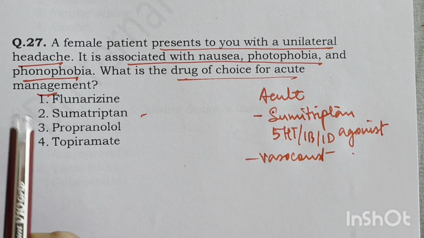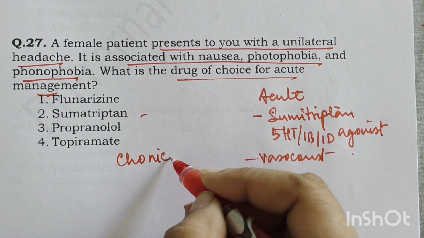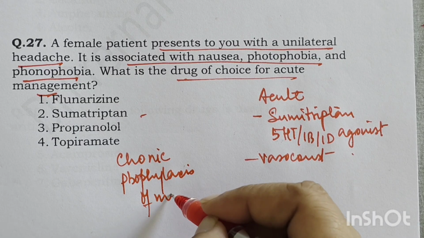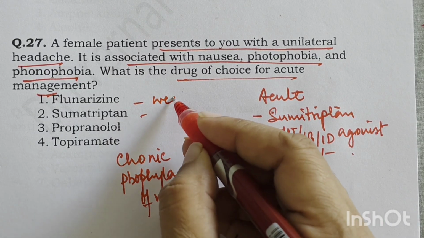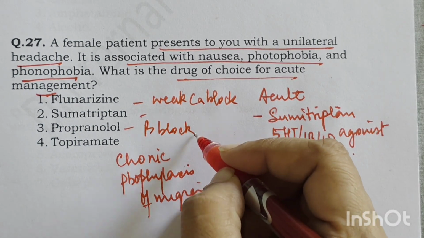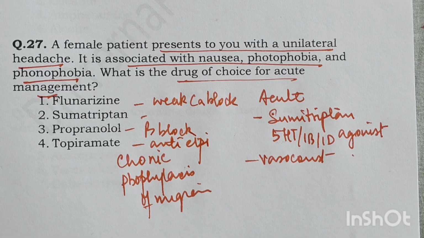Flunarizine, propranolol and topiramate, these three drugs are used in chronic prophylaxis. So for chronic prophylaxis of migraine we may use flunarizine, which is a weak calcium blocker, propranolol, which is a beta blocker, and topiramate, which is an anti-epileptic and is found to be very effective in migraine also.